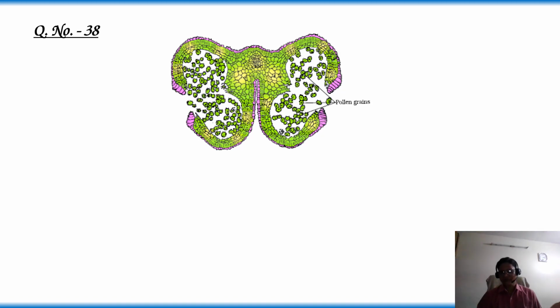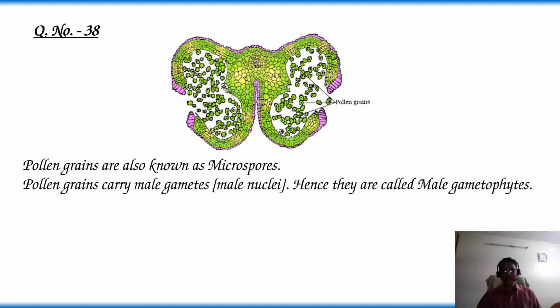These pollen grains are also called microspores, and they are also considered male gametophytes. Why are they called male gametophytes? Because the pollen grains carry the male gametes or male nuclei. Pollen grains are also known as microspores.